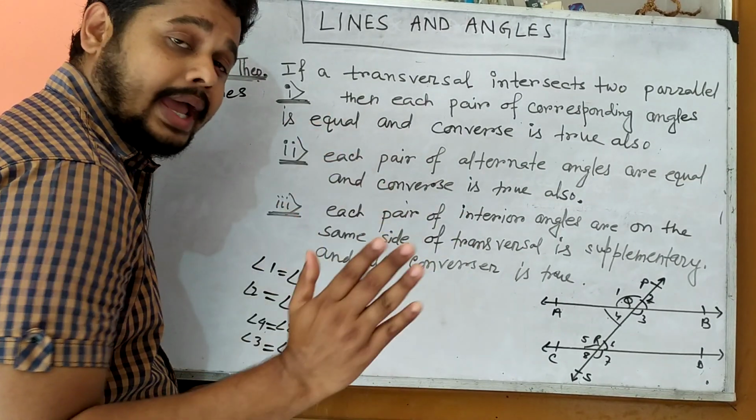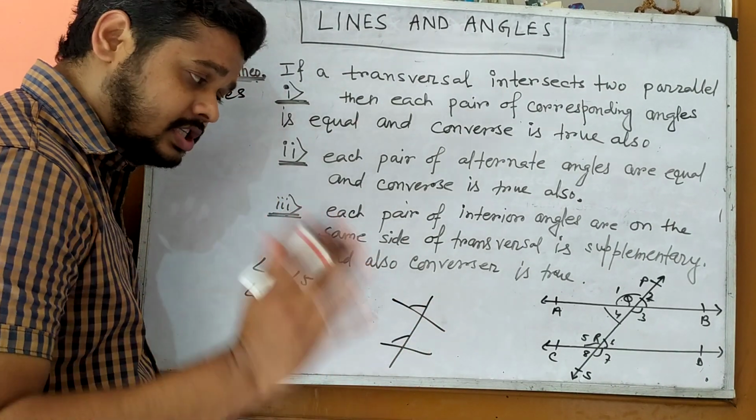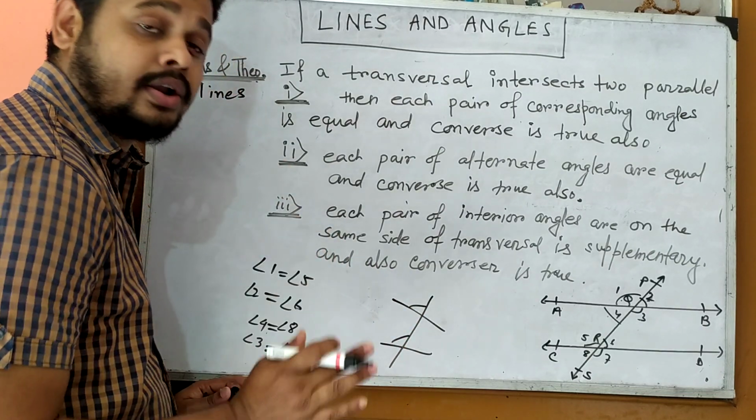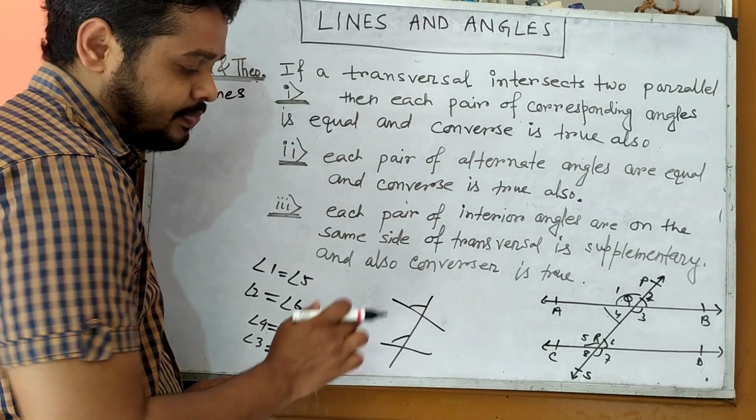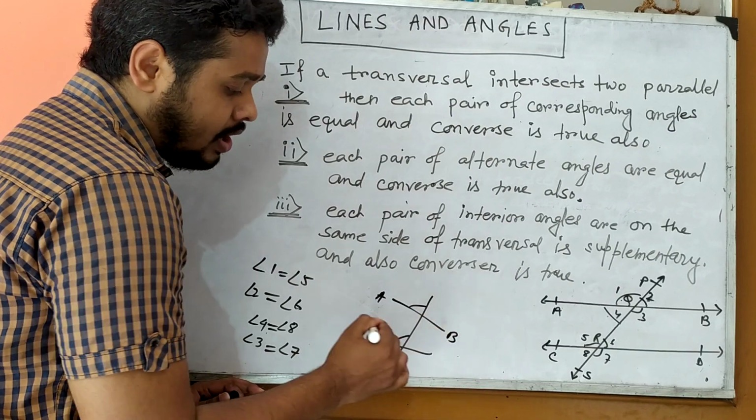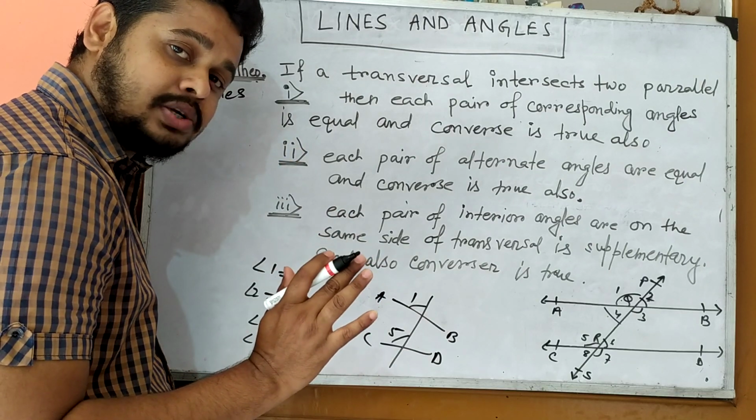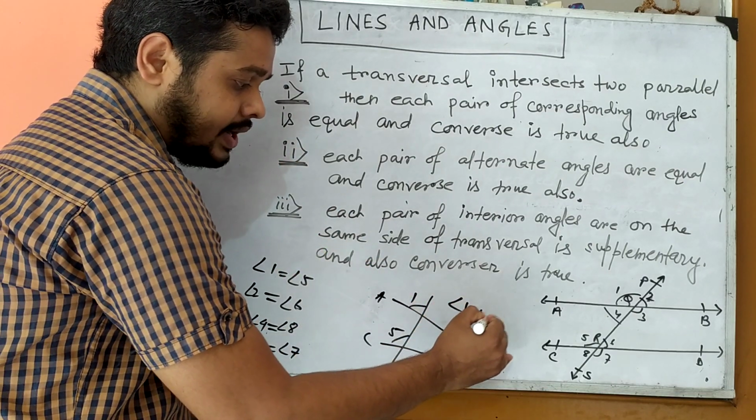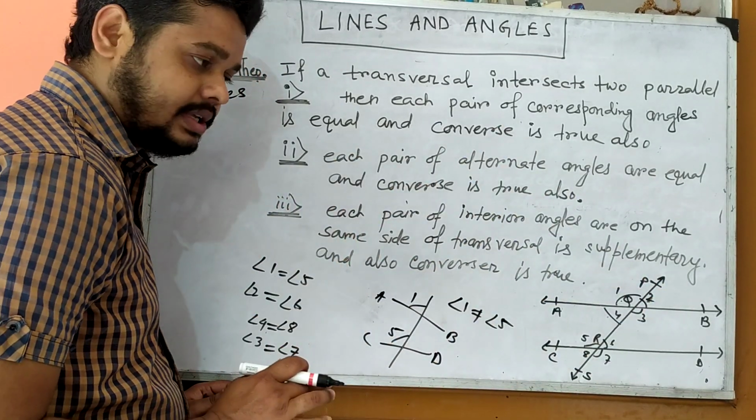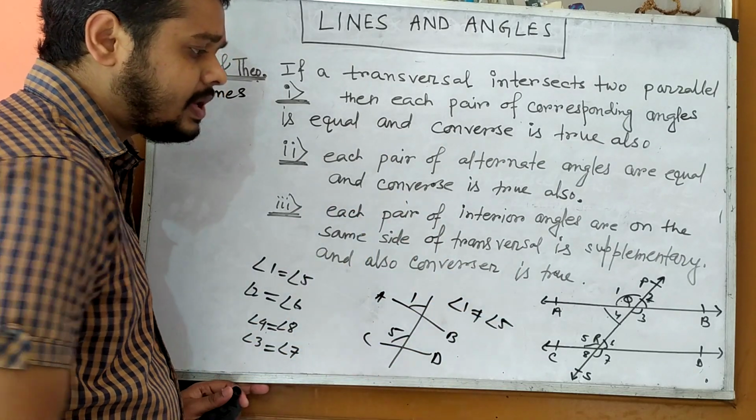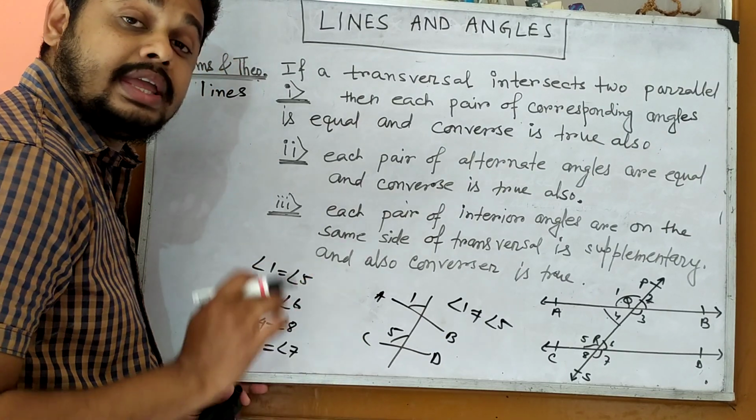But if they are not parallel, suppose AB and CD are like that, then these are still corresponding angles, but their values are not equal. That is the main difference between this figure and this figure. Here AB and CD are not parallel to each other, and angles 1 and 5 are corresponding angles, but this time angle 1 is not equal to angle 5. Similarly, angle 2 is not equal to angle 6, and in the same manner the others also. But when these two lines are parallel, then corresponding angles are equal.